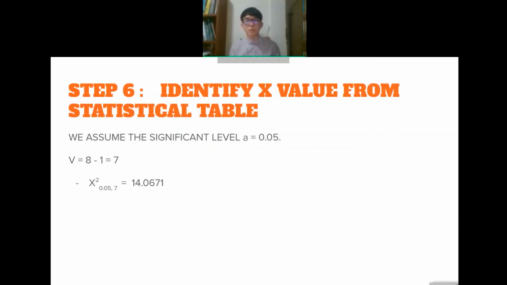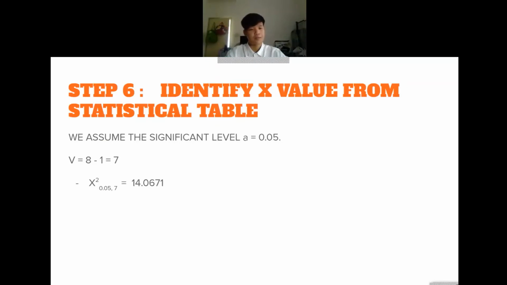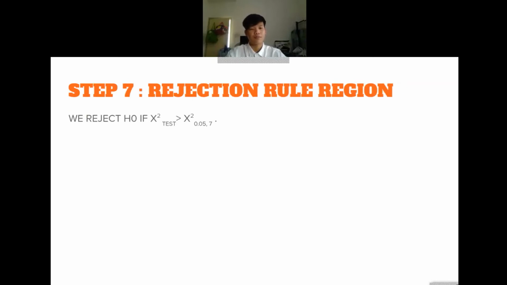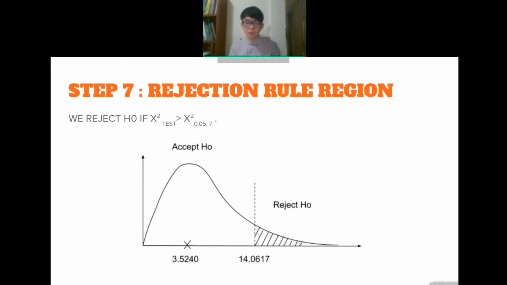For step 6, we need to identify the chi-square value from the statistical table. Our group assumed the significance level alpha is 0.05, and the degrees of freedom v we can obtain from the number of ranges that we have. We have 8 ranges, and then we minus 1, so we have 7. According to the chi-square statistical table, we obtain the value of chi-square 0.05, 7, which is equal to 14.0671.